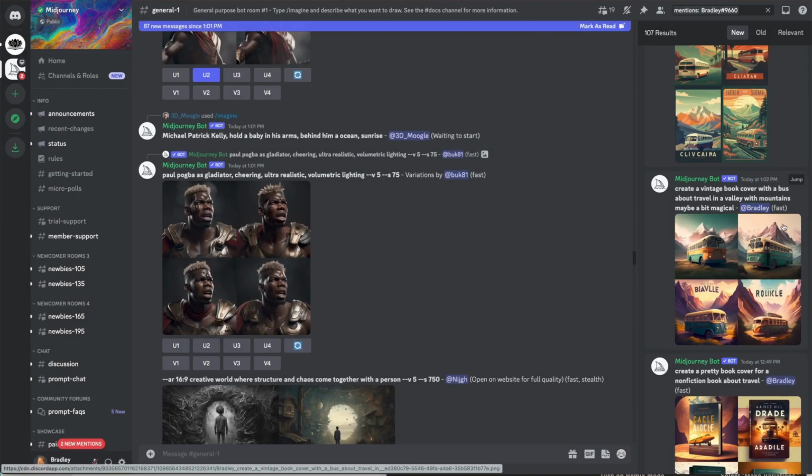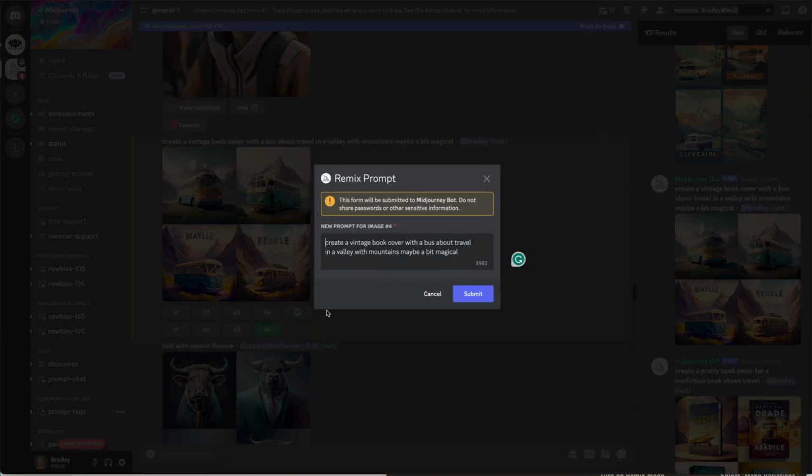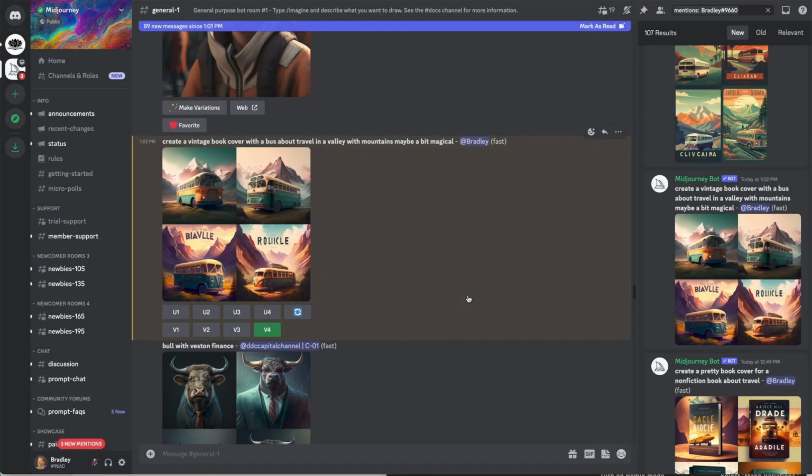So what I can do, if I can figure it out, jump, there we go. I can say upscale number 4, or V is version number 4, make new versions. Okay, so it's going to remix. V is for versions, make new versions of this bottom right one, okay?